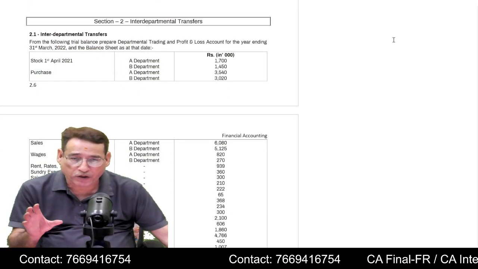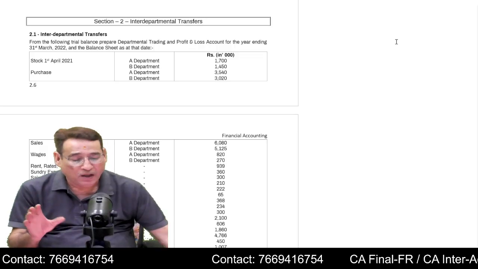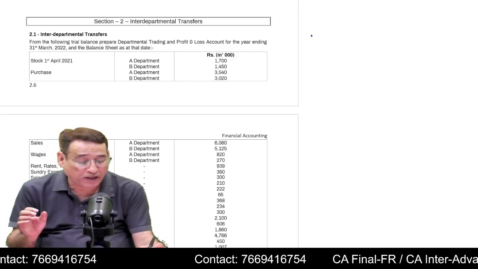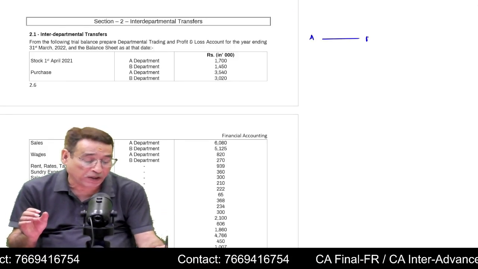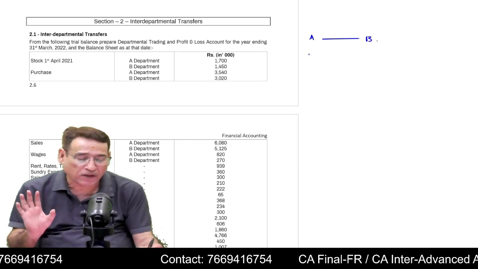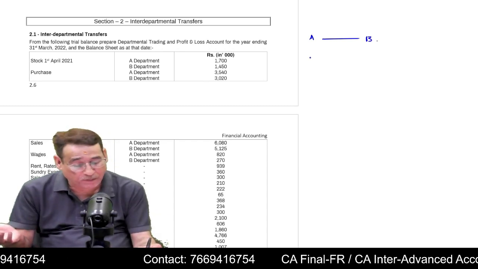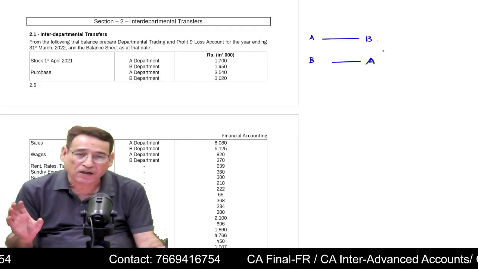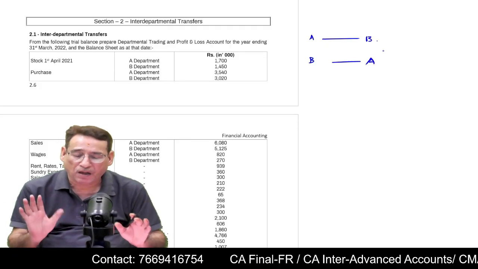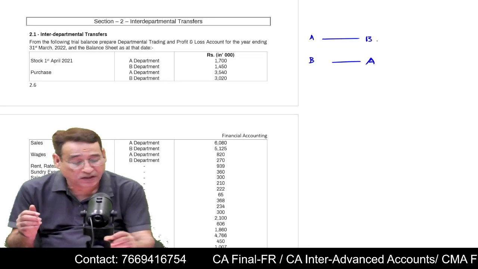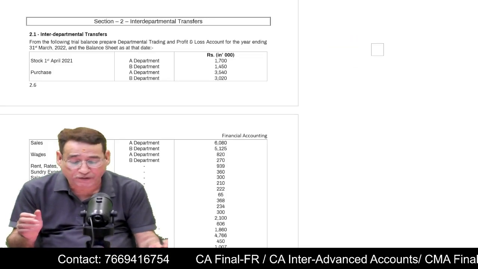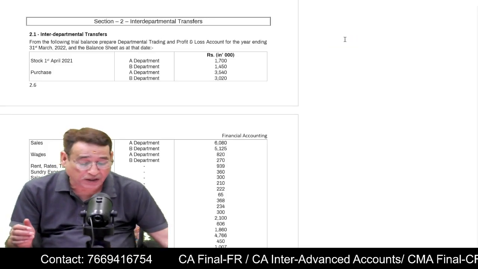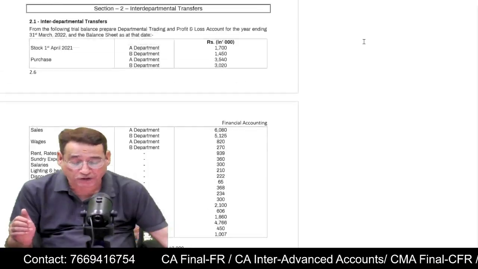Interdepartmental transfers will not give us much problem if Department A has transferred some goods to B. There will be no problem if it is given only this much. Or for example, if it is given that B has transferred some items to Department A, it will not give us any problem. Are you getting my point or not? When the problem will arise, I will let you know. But first, if interdepartmental transfers are given to us, then what are we going to do?